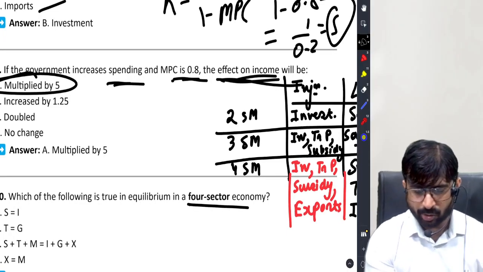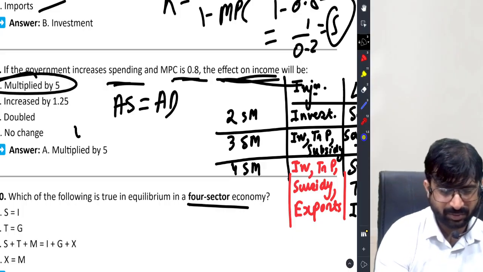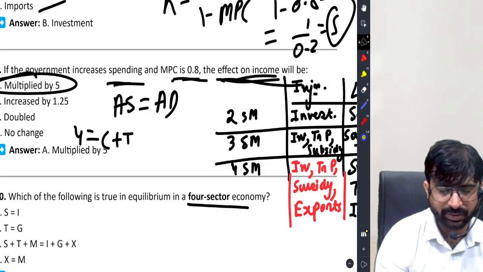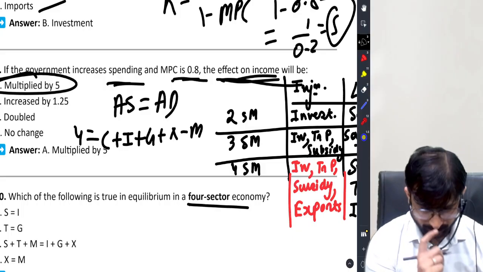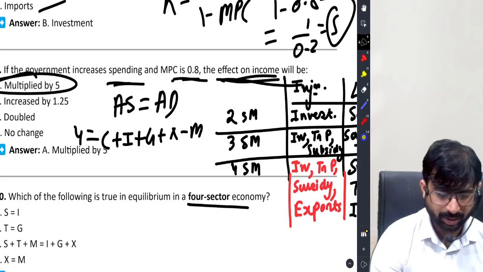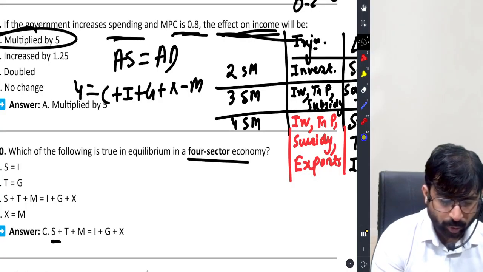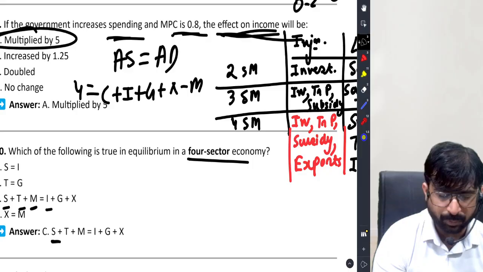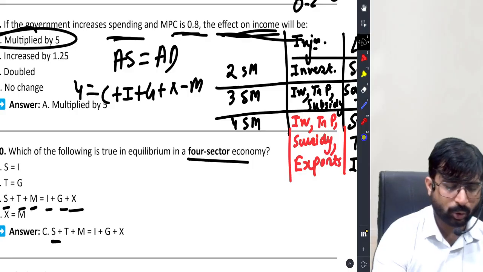Which of the following is true in a four sector model? AS equal to AD, AS is Y, AD is C plus I plus G plus X minus M. Y is what? You all already know. So in that situation, students, you have savings plus taxes plus imports equal to I plus G plus X. Why?